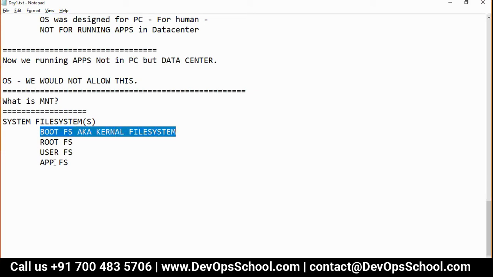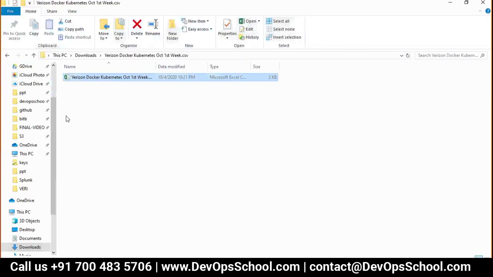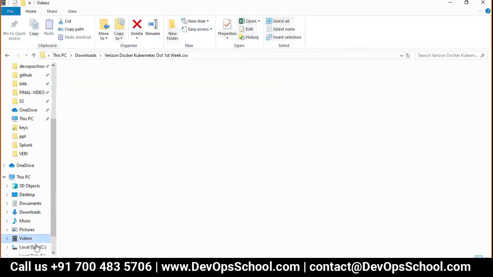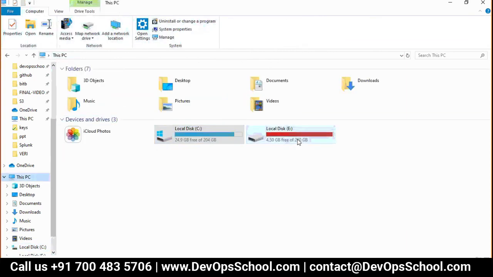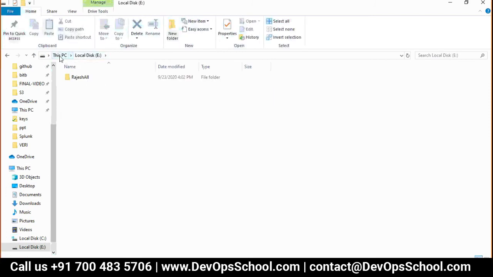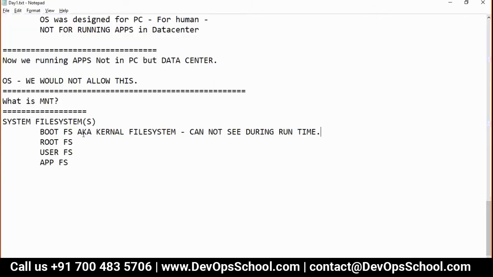After this, you will have a root file system. The kernel file system cannot be seen during runtime. If I want to know the Windows kernel, I cannot go and see where the kernel files are. I can see C drive, I can see E drive, but I cannot see the kernel file system during runtime, because it's loaded. That's what we call the boot file system.